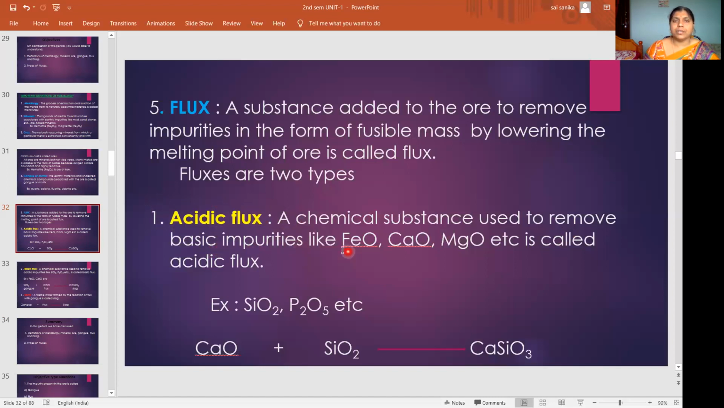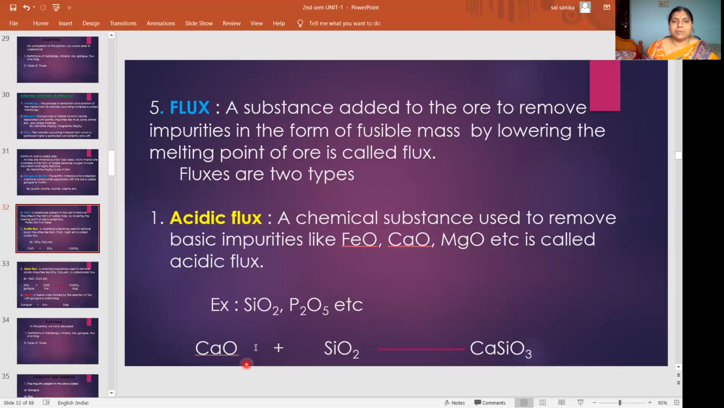So what may be the impurities? Like iron oxide, calcium oxide, magnesium oxide. So examples for acidic flux are silicon oxide and phosphorus oxide. Okay, so these are the two acidic fluxes we will use when the impurity is in basic nature. That means if calcium oxide, magnesium oxide or iron oxide is present, these acidic fluxes are used.